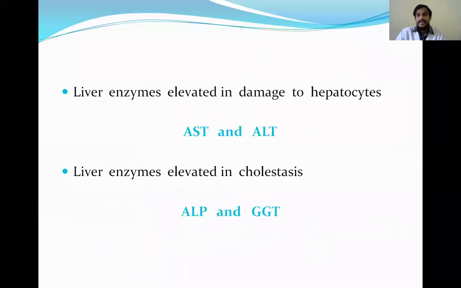And the liver enzymes elevated in damage of hepatocytes are AST and ALT. And the liver enzymes elevated in cholestasis, that means obstruction to the biliary tract, that is biliary tract disease, are ALP and GGT in general. Okay, in both cases both enzymes are increased, but in liver damage mostly AST and ALT are increased, and in cholestasis, the disease of the biliary tract, ALP and GGT are increased. That's why in obstructive jaundice, ALP is more increased. We had already seen that.